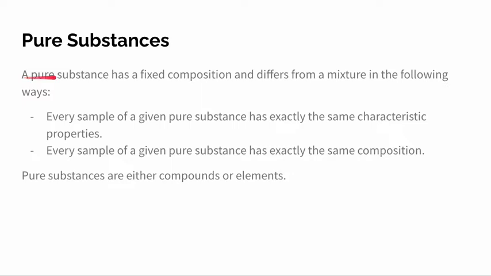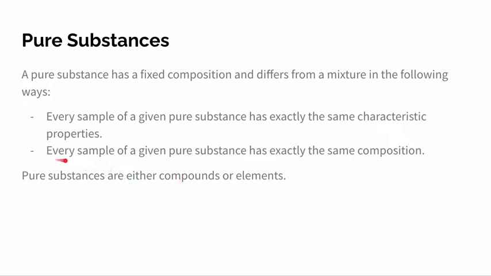Moving on, we have pure substances. A pure substance has a fixed composition and differs from a mixture in the following ways. Every sample of a given pure substance has exactly the same characteristic properties. So chemists use these properties to identify substances, because they are so specific. In contrast, the properties of a mixture depend on the relative amounts of the mixture's components.